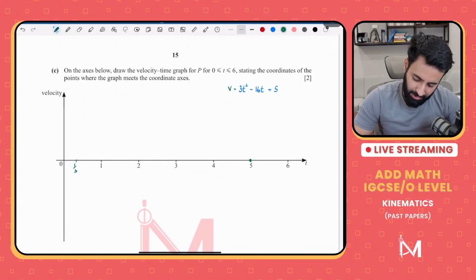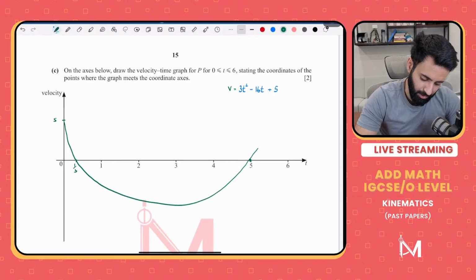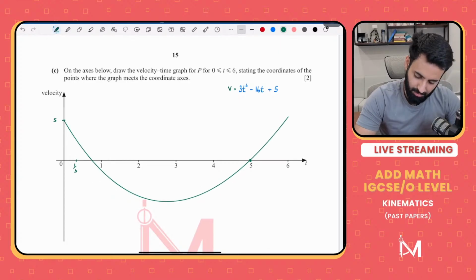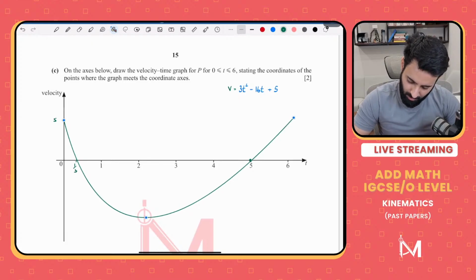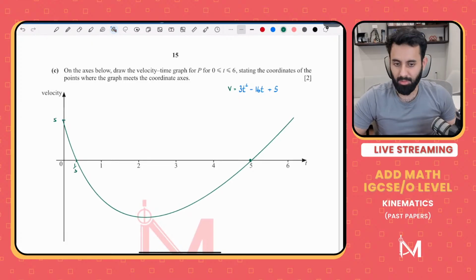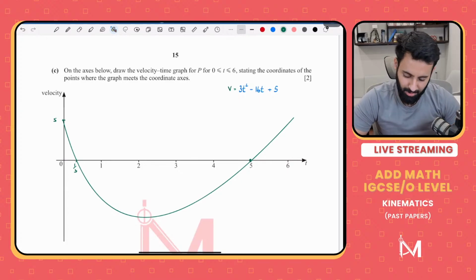And what about the y-intercept? The y-intercept is going to be 5. So this is what the curve will look like. There you go. Okay, now we have the velocity time graph. Let's see what the next part is.